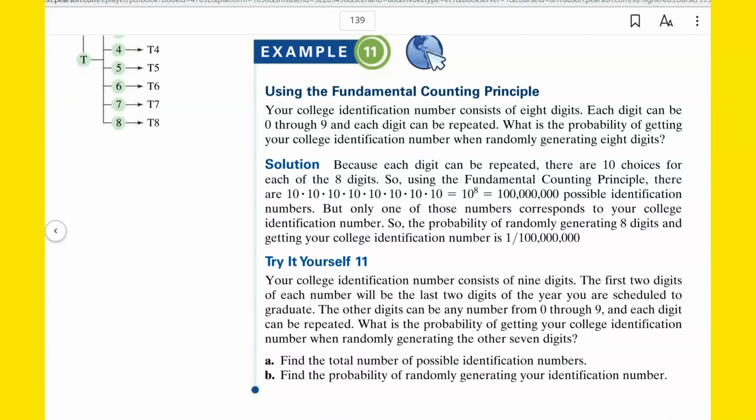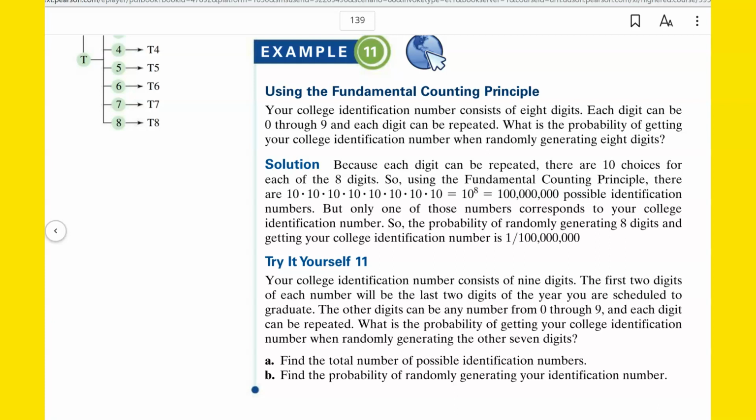All right, example 11, using the fundamental counting principle. Your college identification number consists of 8 digits. Each digit can be 0 through 9, and each digit can be repeated. What is the probability of getting your college identification number when randomly generating 8 digits? In other words, what's the probability of somebody basically guessing your college ID?